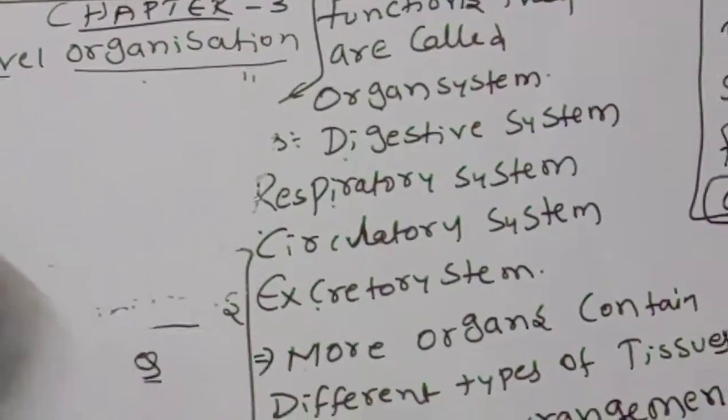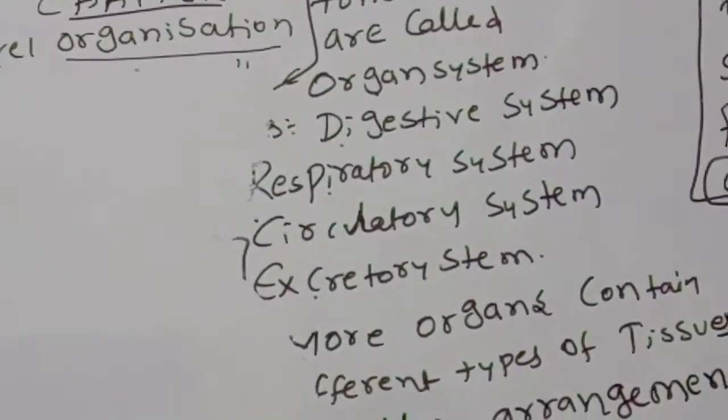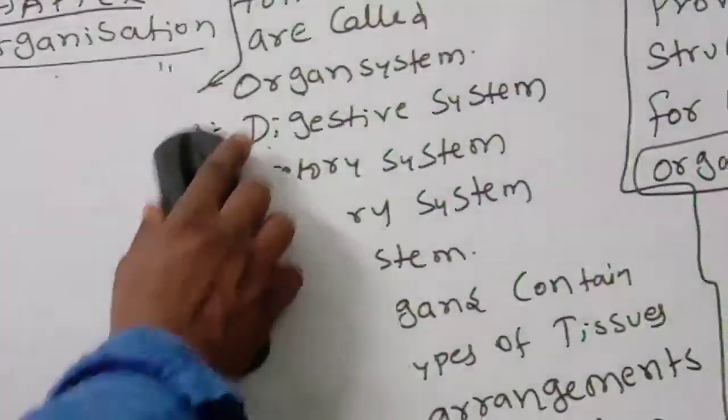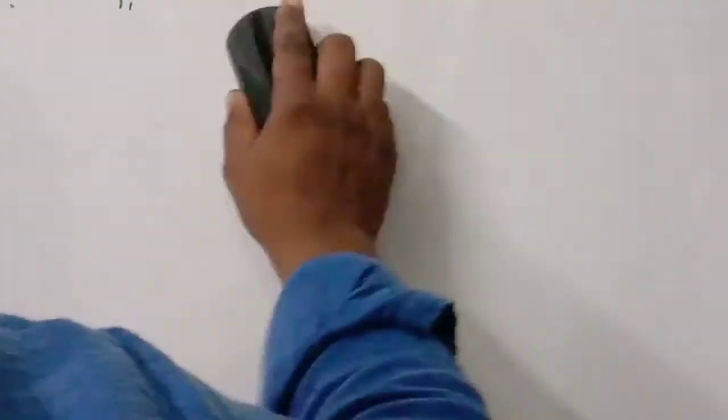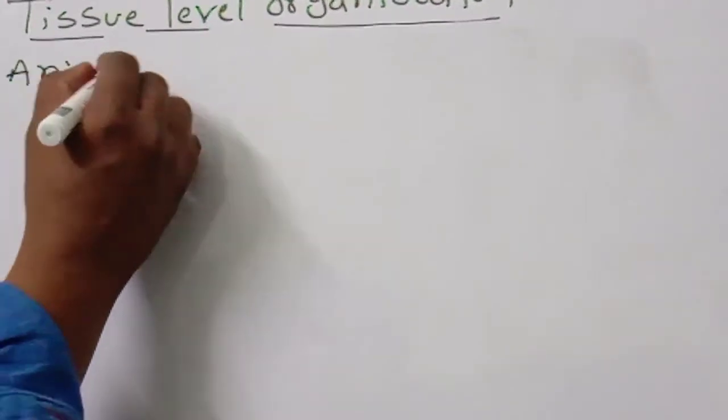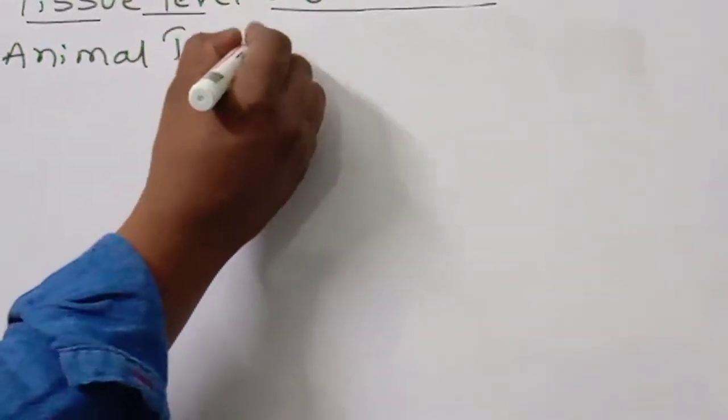We are going to discuss them now. Observe very carefully. What kind of tissues are there in animals? We are going to discuss.